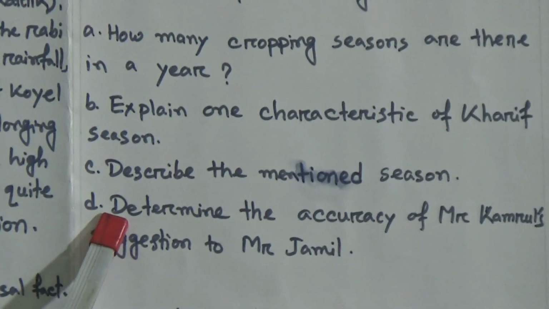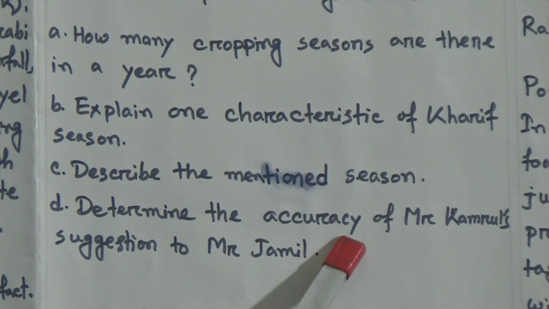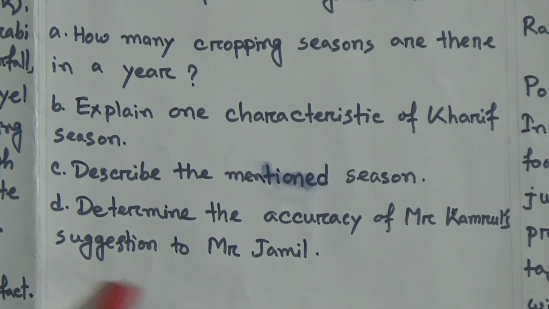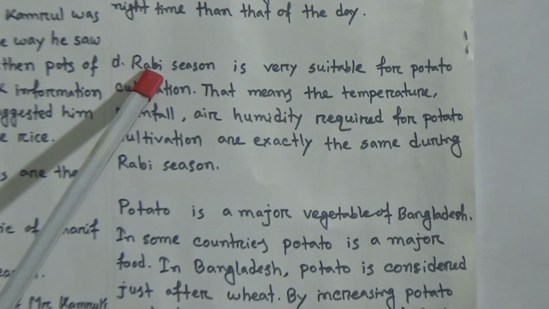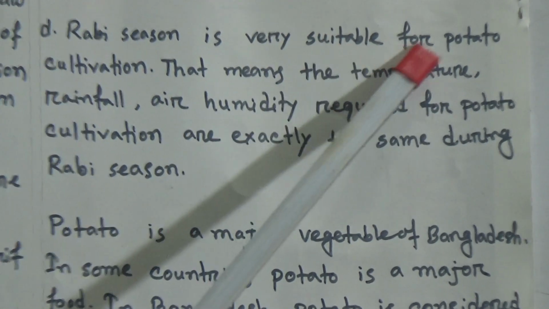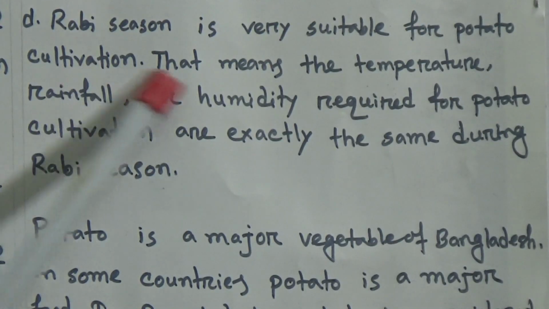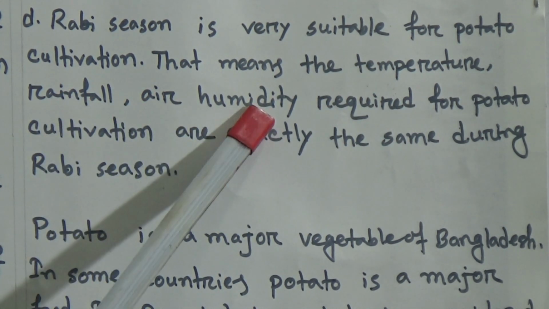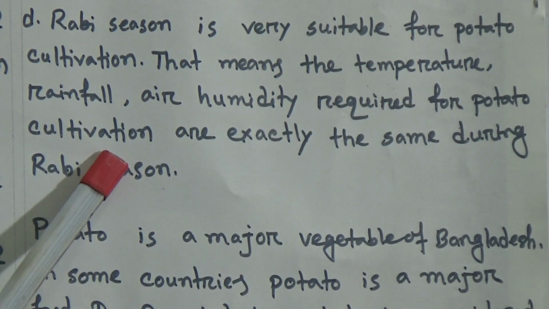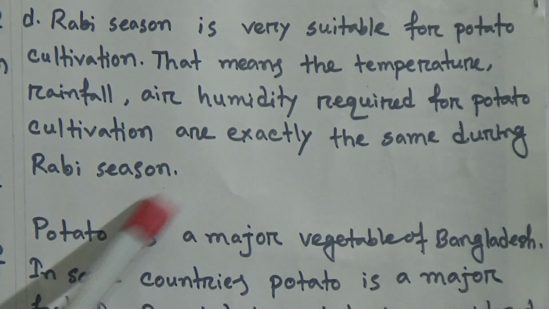Okay, we will see the last question, question number D. Determine the accuracy of Mr. Kamrul's suggestion to Mr. Jamil. Let's see the answer. Rabi season is very suitable for potato cultivation. That means the temperature, rainfall, air humidity required for potato cultivation are exactly the same during Rabi season.